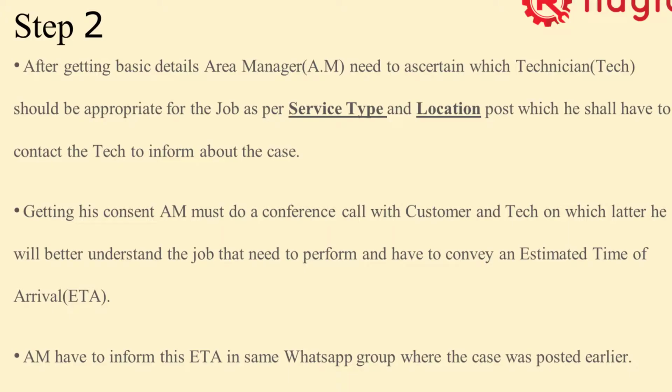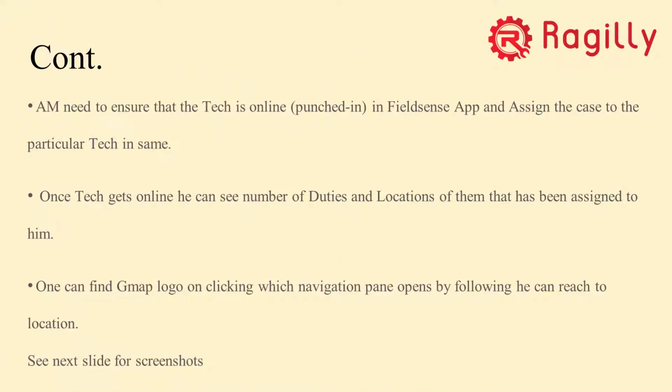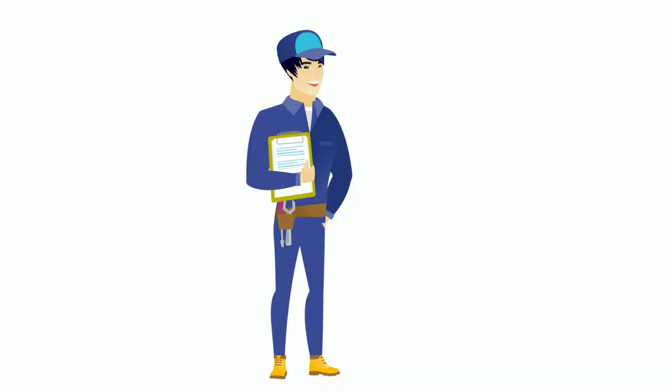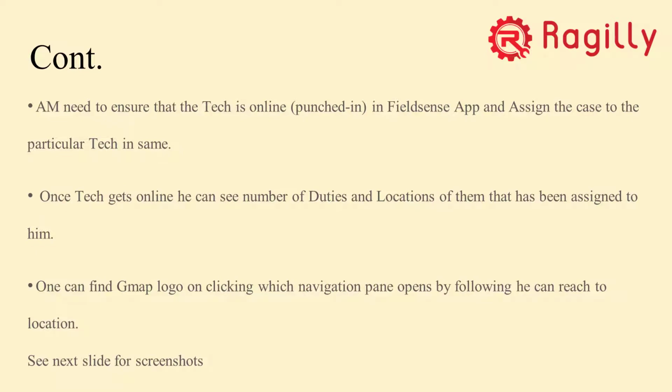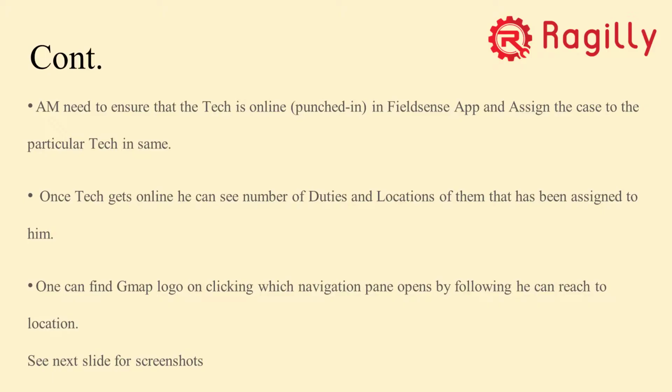Right? So these are some things that we reach on time, and we reach there with proper tools and proper dress. So these are the steps we need to understand. Once we reach the spot, we make sure that there is proper communication between the customer and the technicians. The technician can take help of the app.